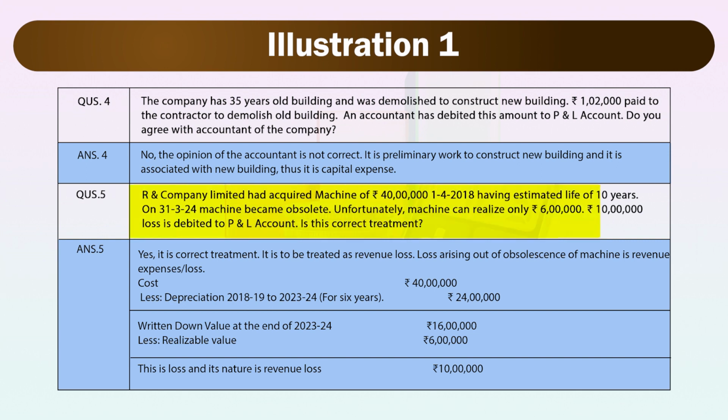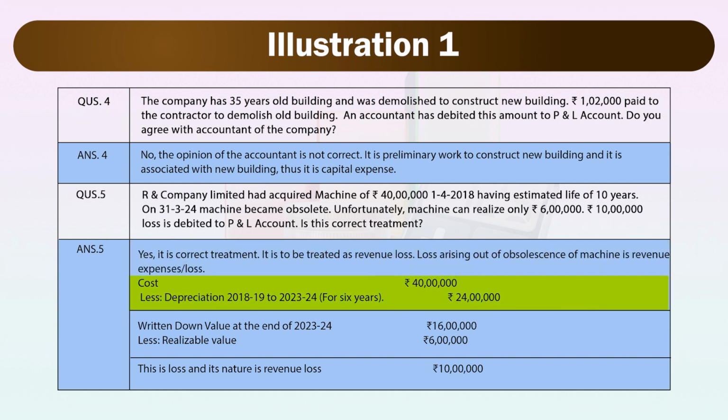Next question. R and Company Limited had acquired a machine of rupees 40 lakh on 1/4/2018 having estimated life of 10 years. On 31st March 2024, the machine became obsolete. Unfortunately, the machine can realize only rupees 6 lakh. Rupees 10,000 loss is debited to P&L account. Is this correct treatment? Yes, it is correct treatment. It is to be treated as revenue loss. Loss arising out of obsolescence of machine is revenue expense or loss.